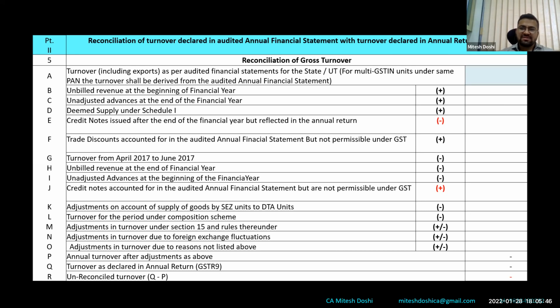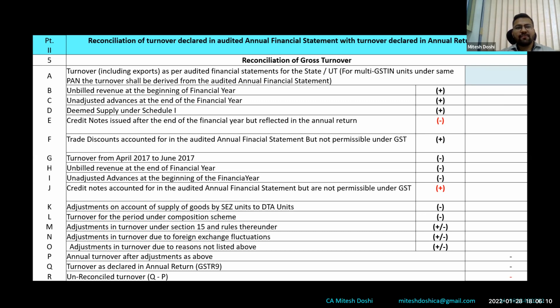However, I believe most of the CAs now have understood the importance of disclosing it in GSTR 9C so that it is easily explainable to the officers at the time of department audit. Now everyone has received the experience of how the department is approaching GSTR 9 and 9C. So people have started understanding the importance of disclosing it as and when it is possible to be disclosed.